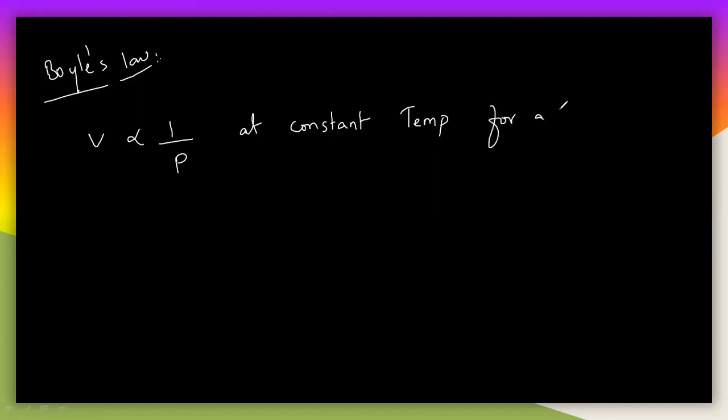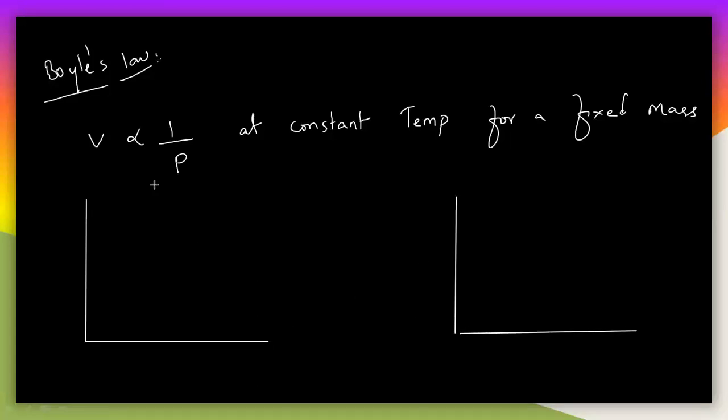So for a fixed mass, I have taken a certain gas, some gas with some mass. At a constant temperature, the volume is inversely related to the pressure. If you draw the graph, I will write the graph here. Let us say we are plotting a graph like this, and here I will take pressure, and here 1 by V. You can take pressure or volume. So I will take 1 by V, and now let us say here P and V. See here, you will get the graph.